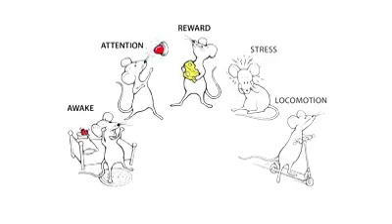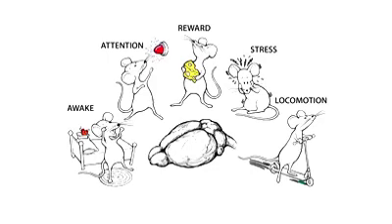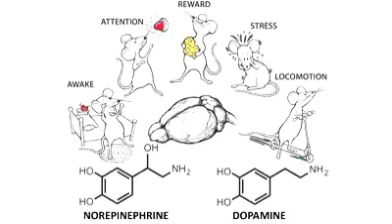Wakefulness, attention, reward, stress, locomotion. Different behavioral states exert powerful control over how the brain processes information. Such regulation of brain function is mediated by neuromodulators such as dopamine and norepinephrine.